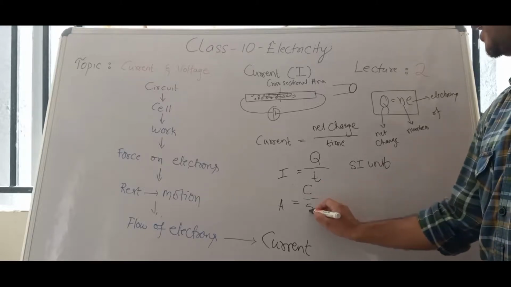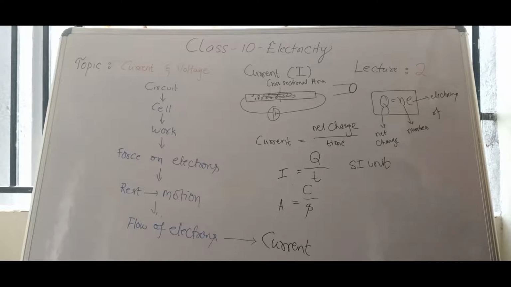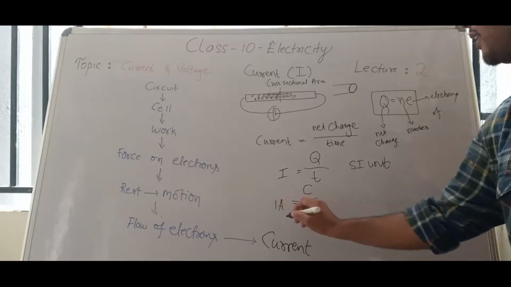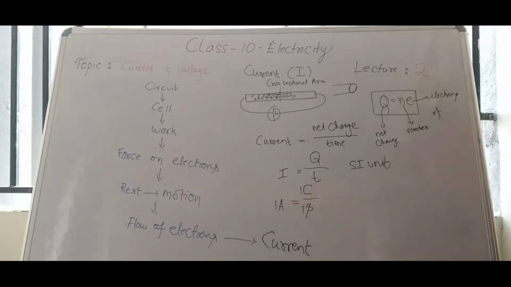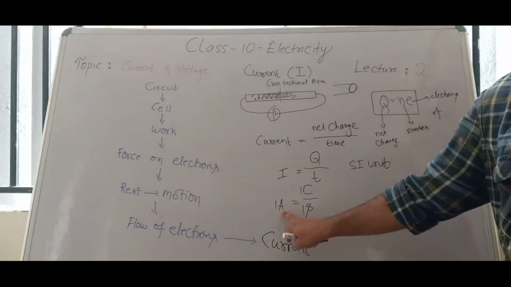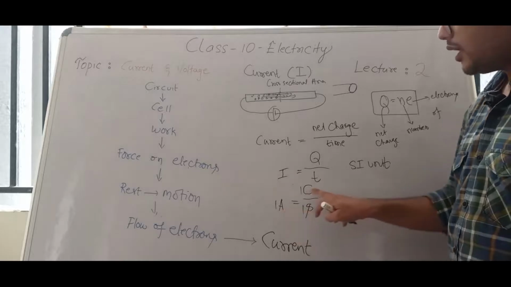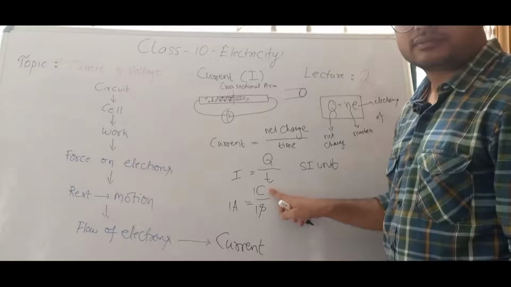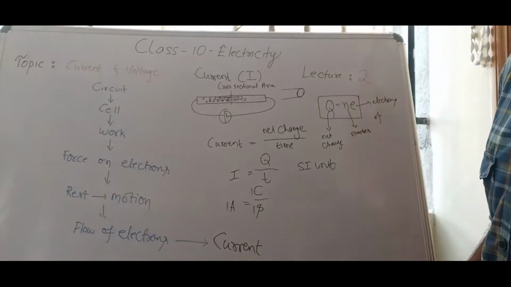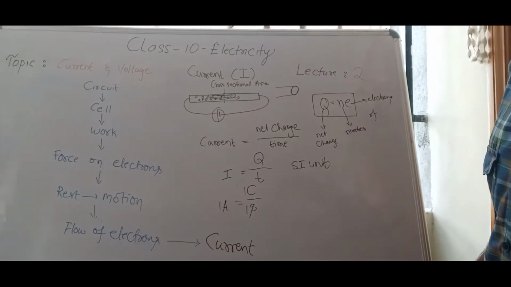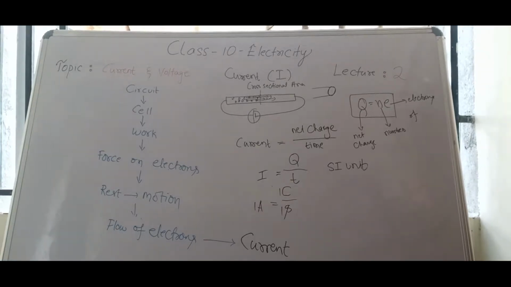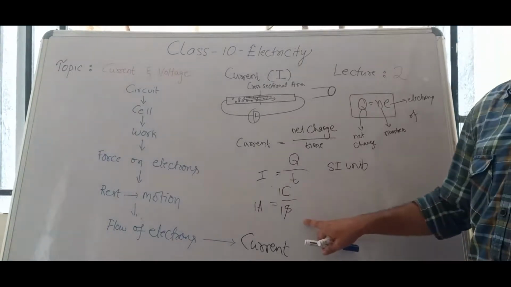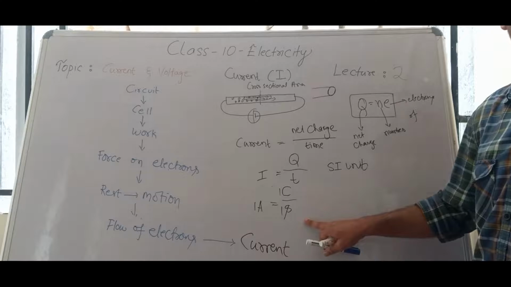SI unit of time is second. What is the meaning? 1 ampere is equal to 1 coulomb by 1 second. So whenever you say 1 ampere of current, the internal meaning is that 1 coulomb of charge is flowing in 1 second.